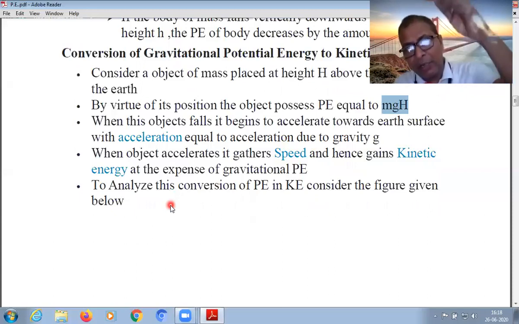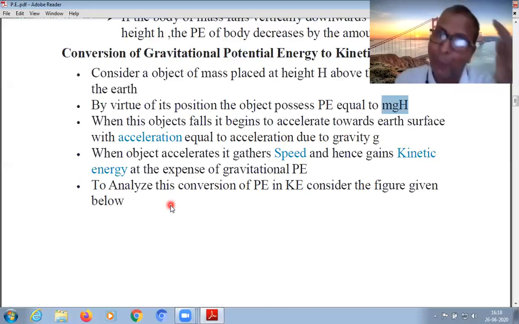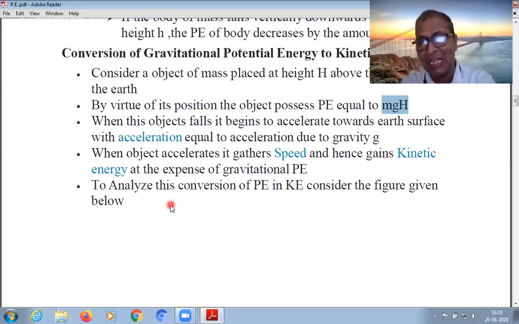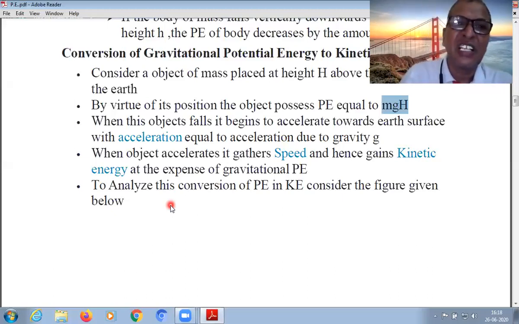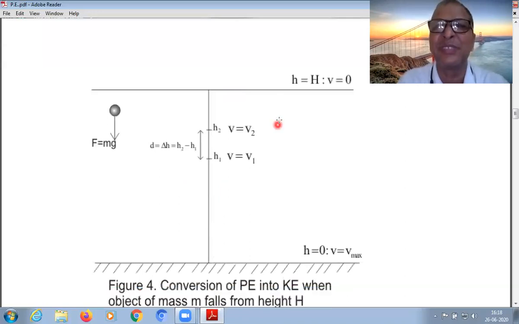So when a body drops from a certain height, capital H, and moves down, its velocity increases due to acceleration due to gravity G. Velocity increases means kinetic energy increases, potential energy decreases. So this is the conversion, the changing of potential energy to kinetic energy. And let us analyze this conversion by the diagram.